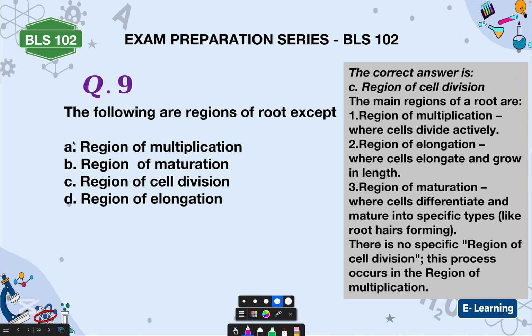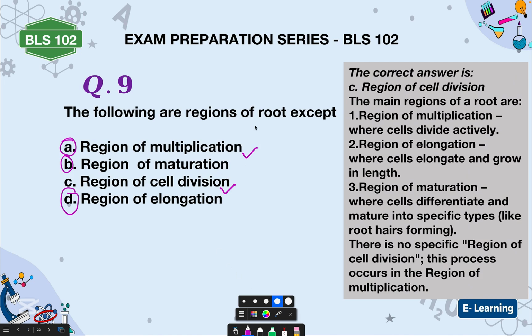Now, if you study your textbook very well, we have the region of multiplication, the region of maturation, and then the region of elongation. For cell division, there is no specific region that was assigned to it. That one you see under the region of multiplication. Are you getting it now?